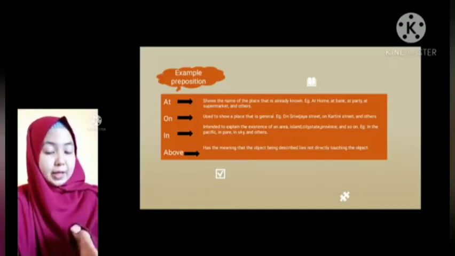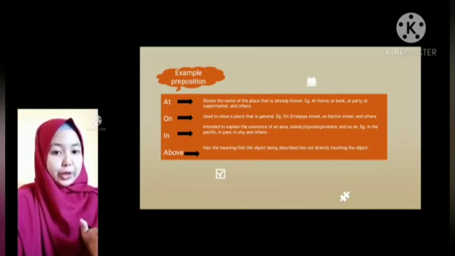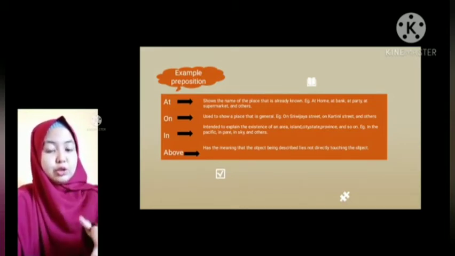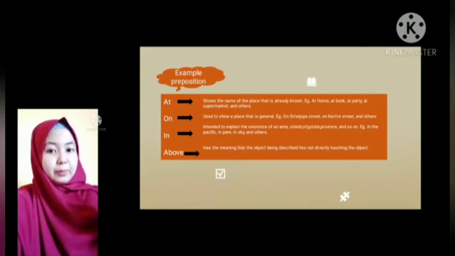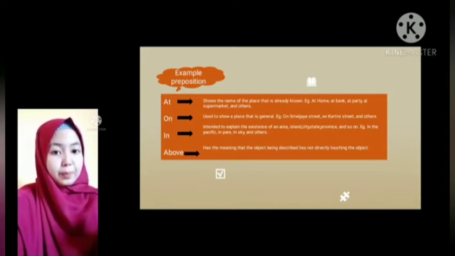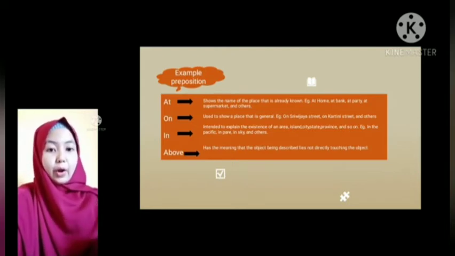For example, prepositions at, on, in, above, and others. At is used to show the name of a place that is already a noun. For example, at home, at party, at supermarket, and others.